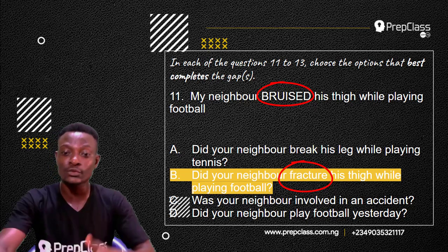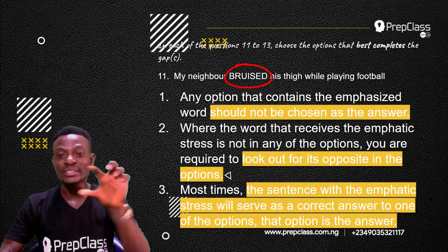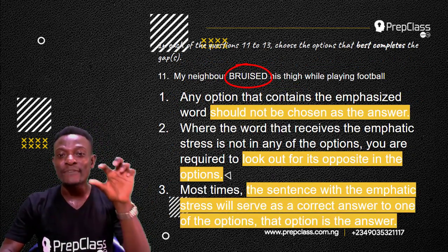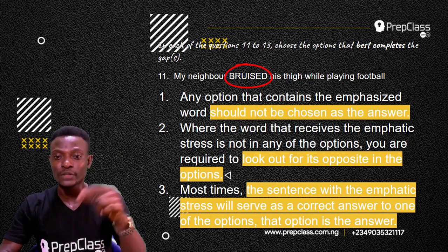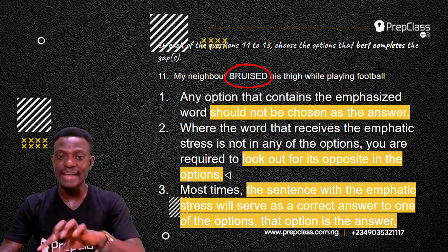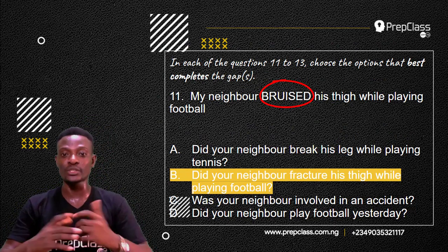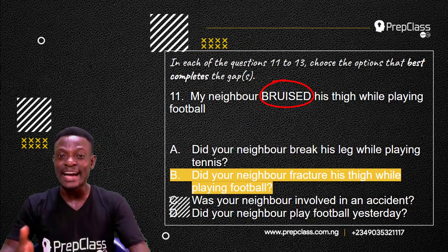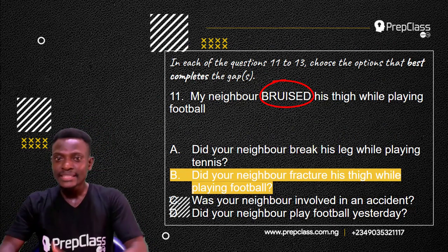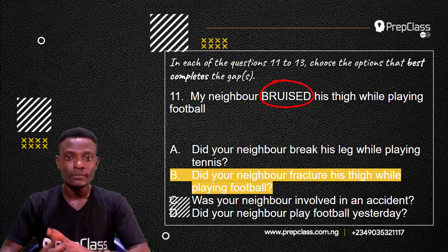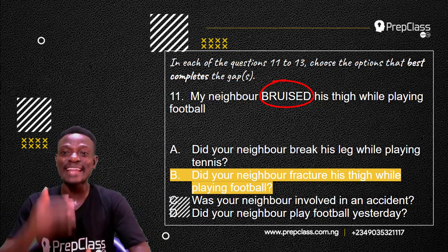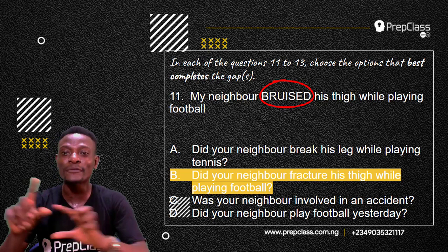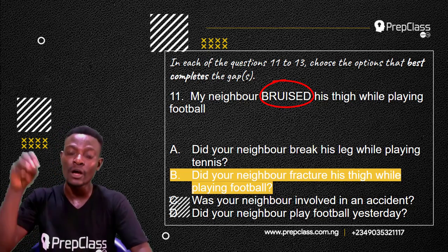Now let's take a look at the last rule. The last rule says that most times, the sentence with the emphatic stress will serve as a correct answer to one of the options. That option is the answer. Now let's look at that option we chose as our answer. Did your neighbor fracture his thigh while playing football? Now the question will serve as an answer. No, my neighbor bruised his thigh while playing football. He did not fracture his thigh. That is why emphasis is on bruised.